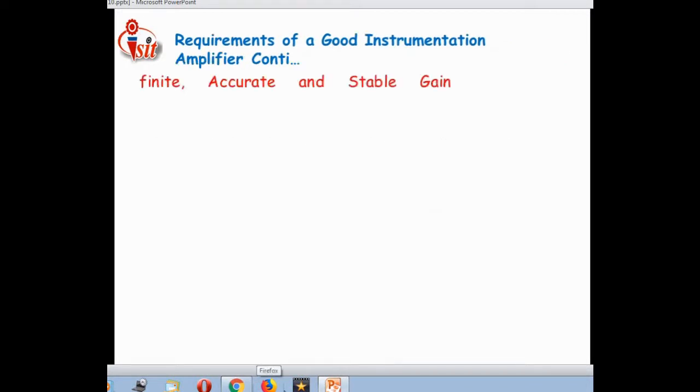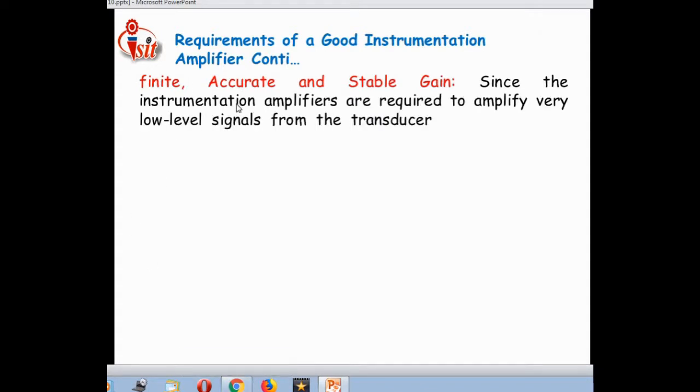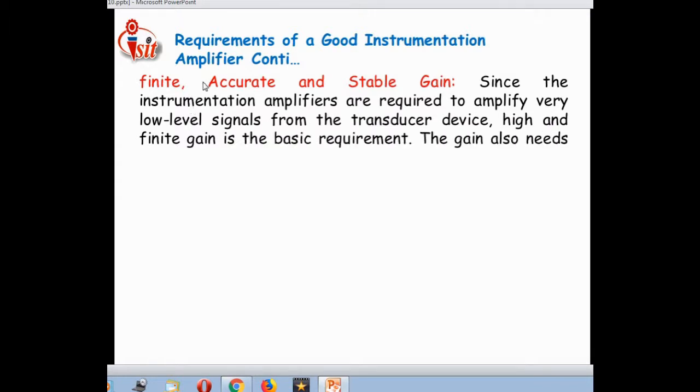The first specification related to a good instrumentation amplifier is finite, accurate and stable gain. That means the gain introduced by any kind of system should be finite, accurate and stable.